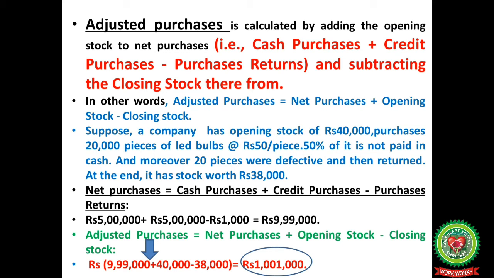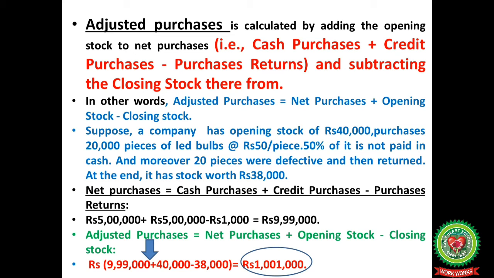Suppose a company has opening stock of rupees 40,000, purchases 20,000 pieces of LED bulbs at the rate of rupees 50 per piece. 50% of it is not paid in cash, and moreover 20 pieces were defective and then returned. At the end, it has stock worth rupees 38,000.